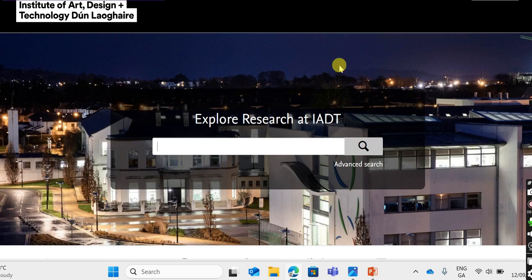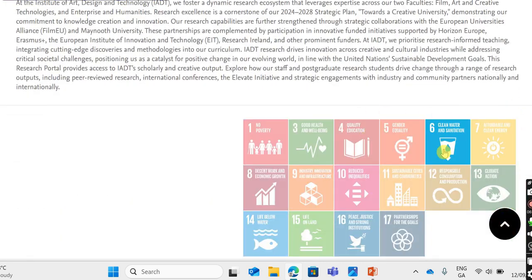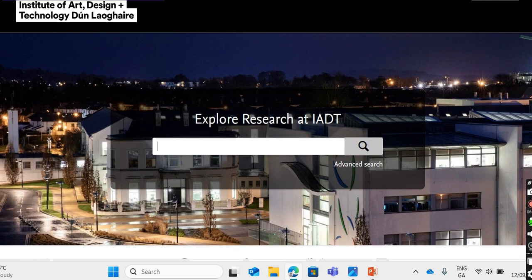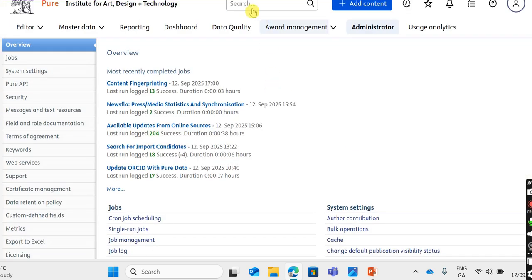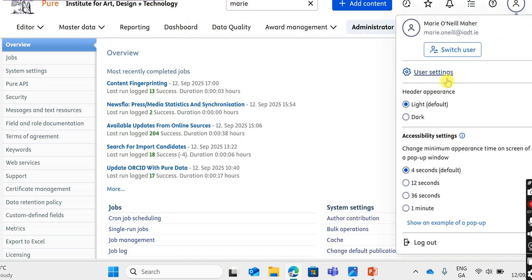And you can go in and you can have a look at any of the UN Sustainable Development Goals and see what is happening with those. So I'm just going to go back to my profile. And I'm going to go into the back end of my profile. Oh, switch user.